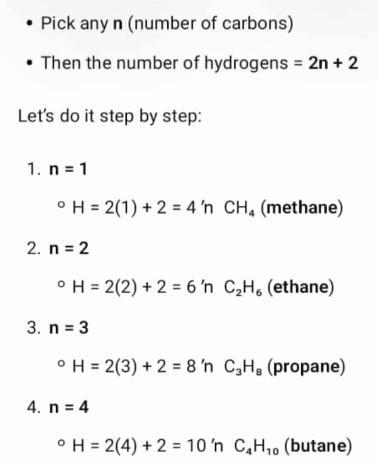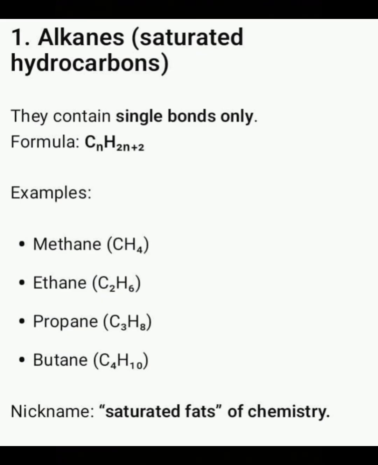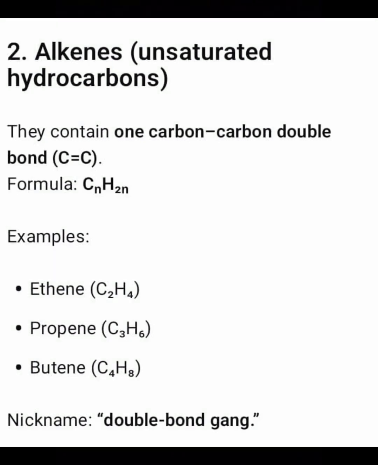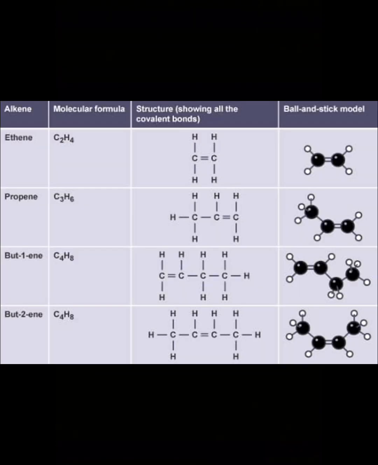Alkanes are nicknamed the saturated fats of chemistry. Remember, they have single bonds only, and the formula is CnH2n+2. Now, alkenes are the unsaturated hydrocarbons. They have one carbon-to-carbon double bond. Examples are ethene, propene, butene, until you get to decene. The nickname is the double bond gang in chemistry. The formula is CnH2n, and that's the formula for the alkenes.